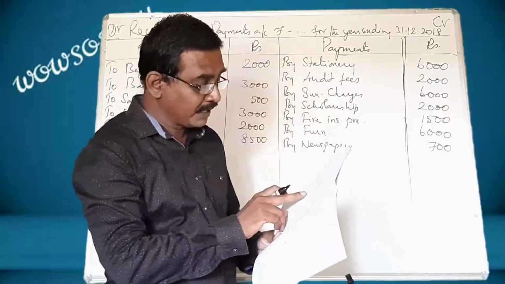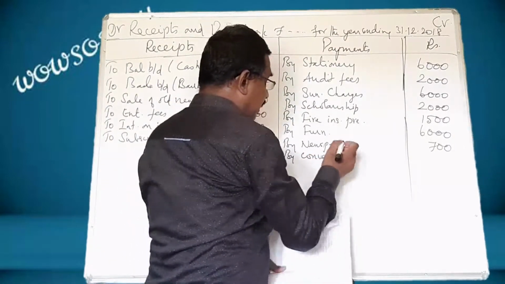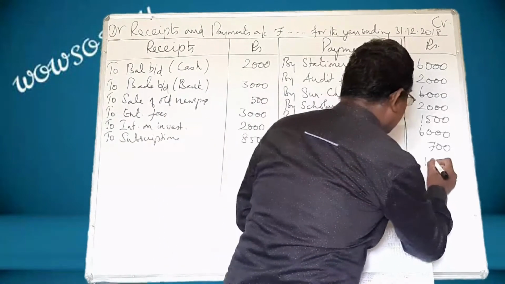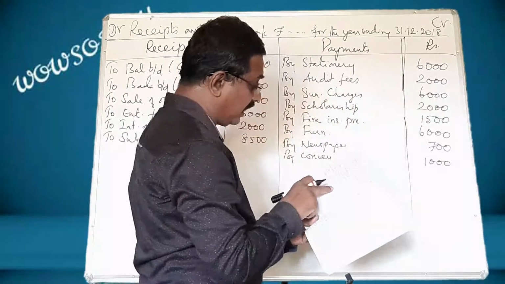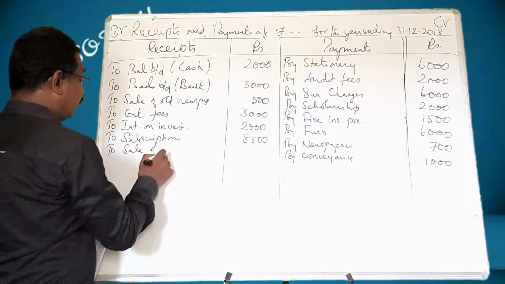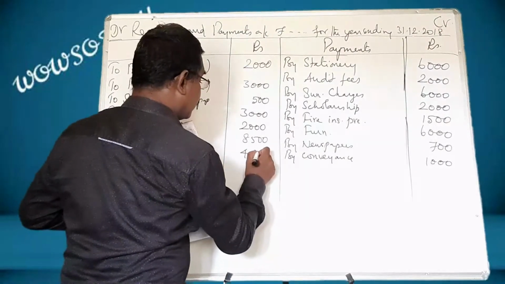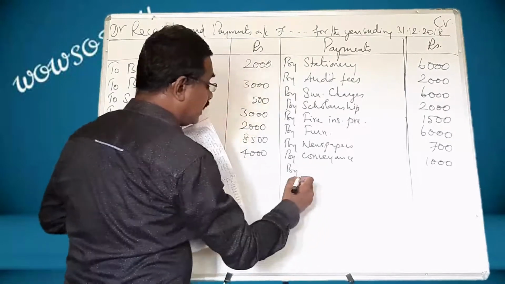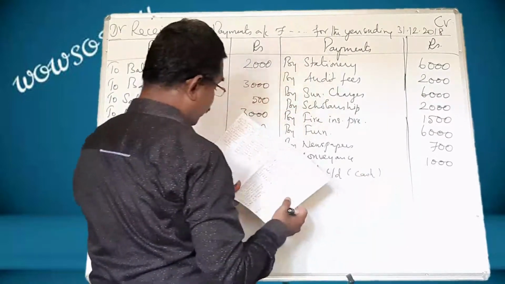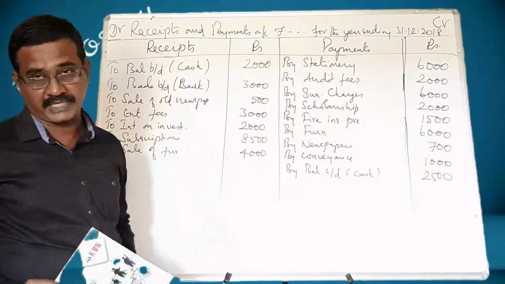So let us wait. Conveyance, a payment, by conveyance. What is that amount? 1000. And sale of furniture, an income. To sale of furniture. What is that amount? 4000. And now let us write by balance carried down, that is cash balance. What is that amount? 2500. Yes, we have brought all the items here.